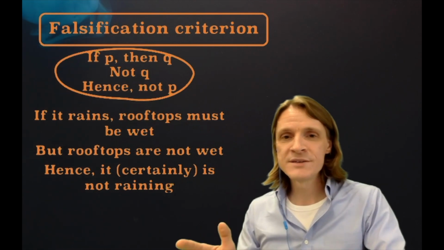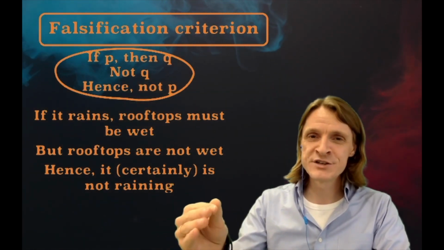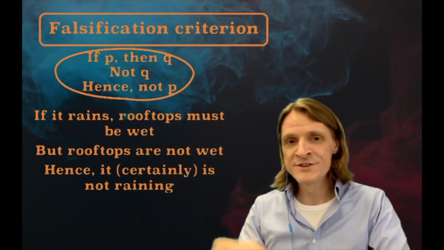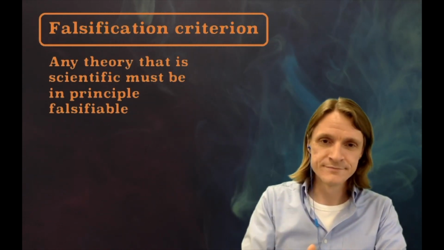The big takeaway message here is that we can only refute scientific theories with certainty, but we can never prove them with certainty. There is no such thing as a true theory. But if that is the case, then efforts of scientists should be directed towards seeking contradictory evidence rather than supporting evidence. We should try to falsify our own theories. And any theory that is scientific must be, in principle, falsifiable.